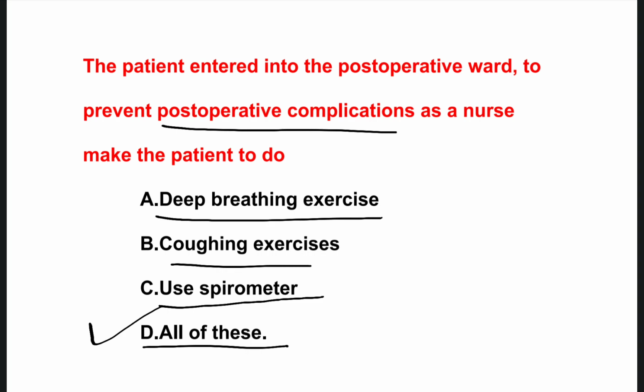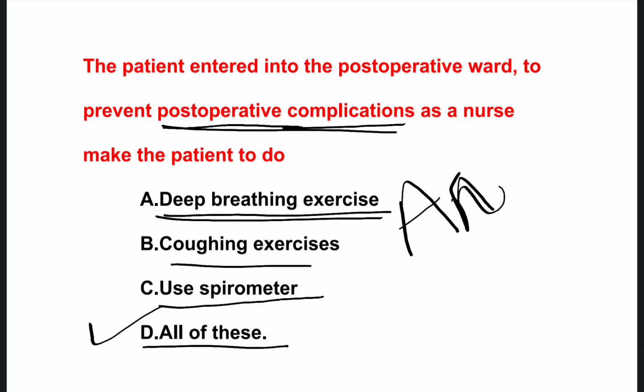By doing all these things, the patient can improve the breathing pattern and control the complications. Mostly in the post-operative period, the patient is affected by the anesthesia effect. Due to the anesthesia effect, the person can have some complications, maybe breathing difficulty. To prevent the breathing difficulty, we have to advise the patient to do deep breathing and coughing exercises, and encourage the patient to use the spirometer.